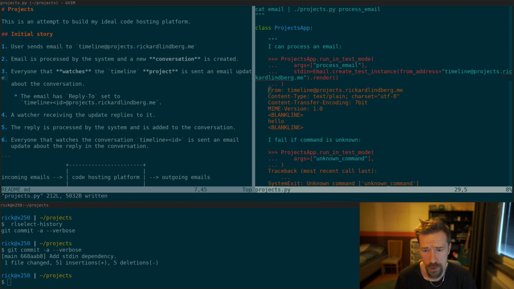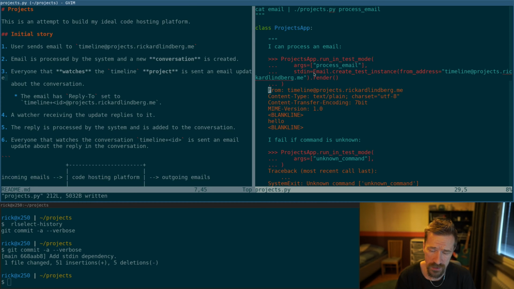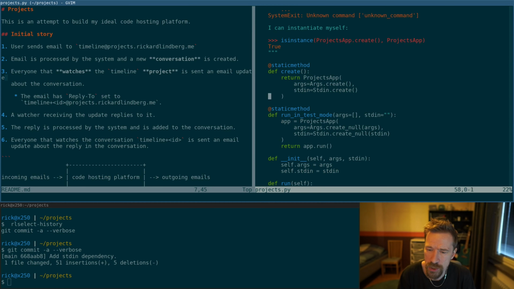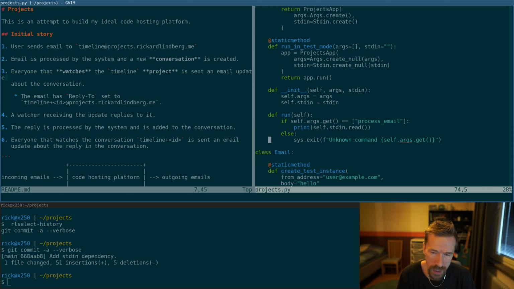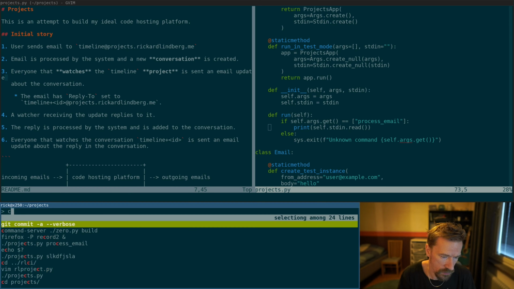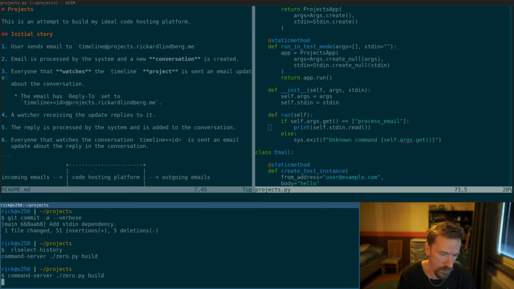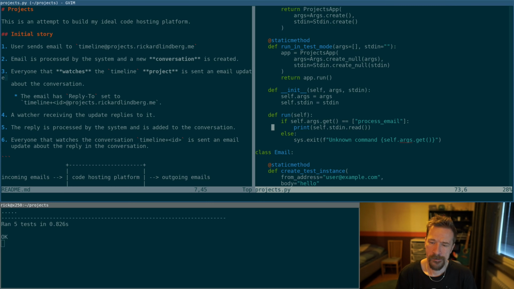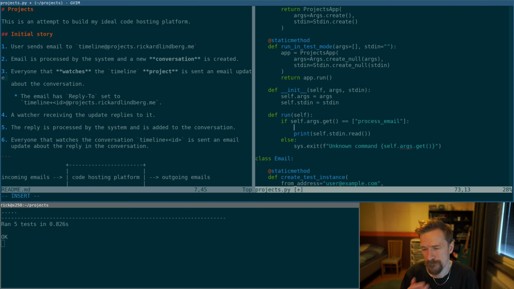So now I want to work on, let's see, what's actually going to happen here. So let's run the tests. So I want to, yeah, let's create email processor.